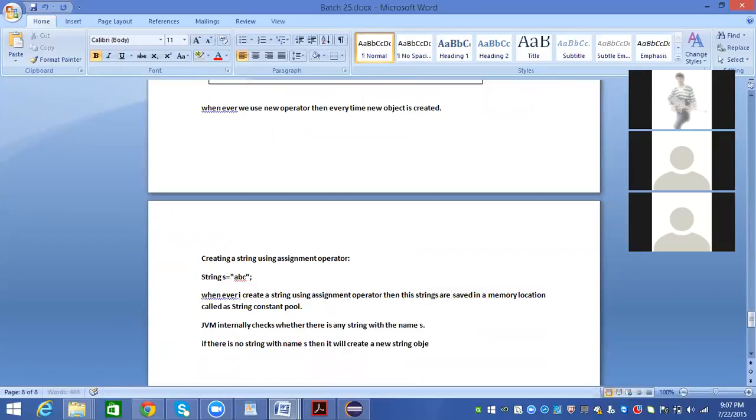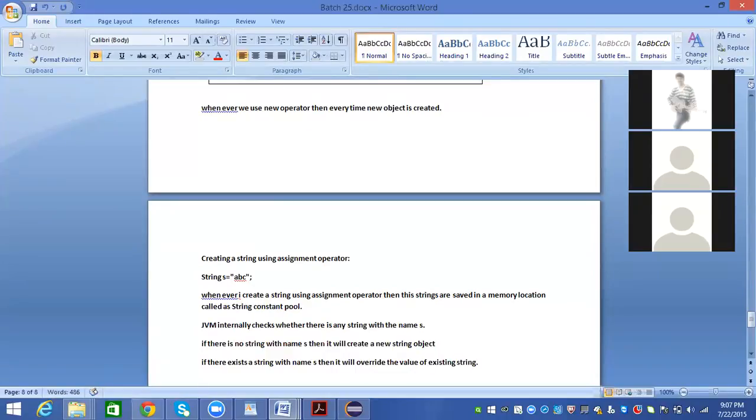If there exists a string with the same name, then it will override the value of the existing string.